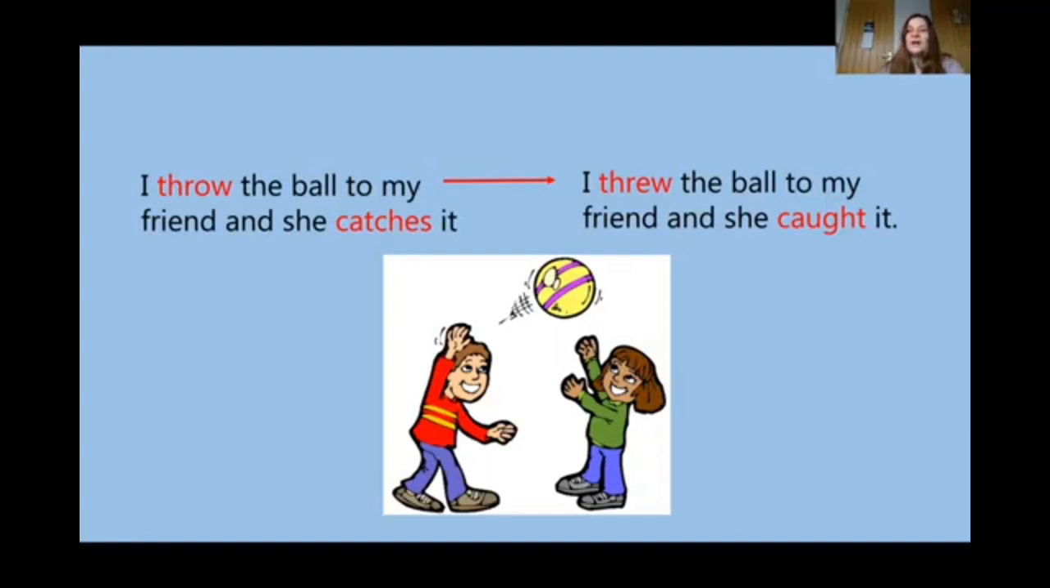So look here, you have two verbs that change completely. So we have throw in the present and we have threw in the past. And then we have catches, which is a third person for present simple. And then we have caught for past tense.